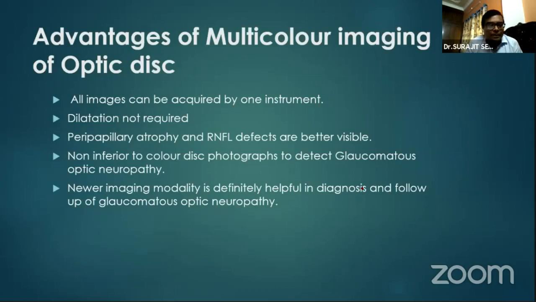Okay. So the peripapillary atrophy and RNFL defects are better visible here, and definitely we can say that it is non-inferior to color disc photographs to detect glaucomatous optic neuropathy. This is our unpublished data, and we have evaluated it in 60 patients of primary glaucoma. And so we can conclude that this is a newer imaging modality. It is definitely helpful in diagnosis and follow-up of glaucomatous optic neuropathy.